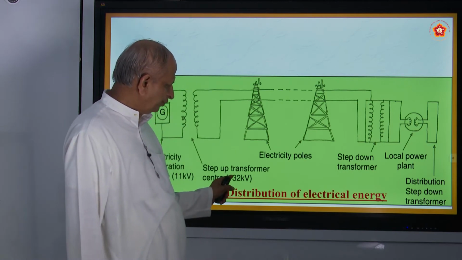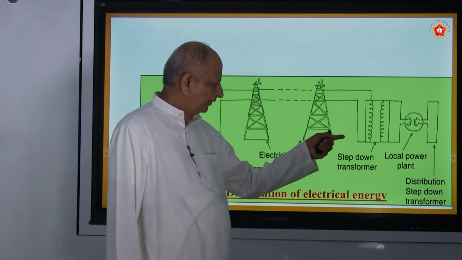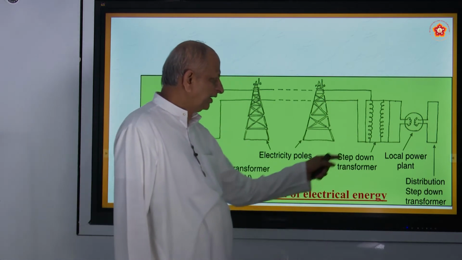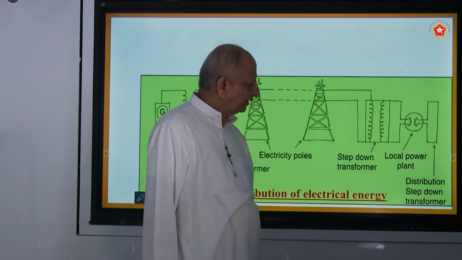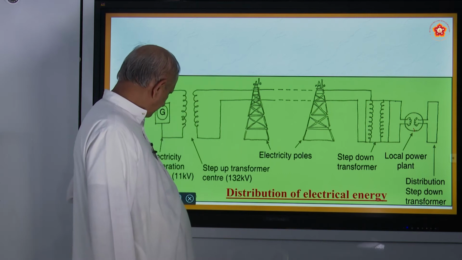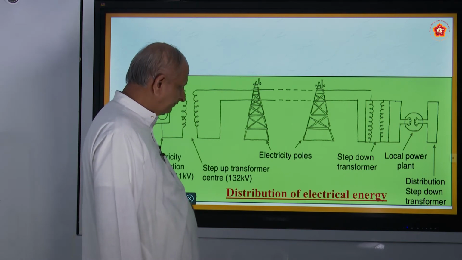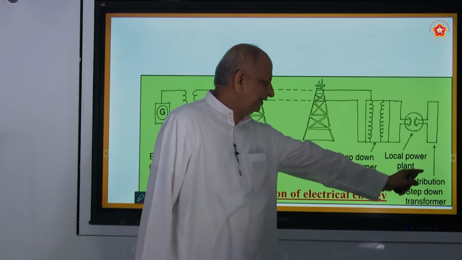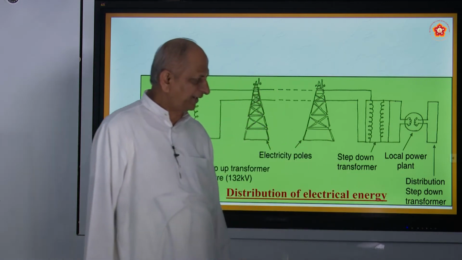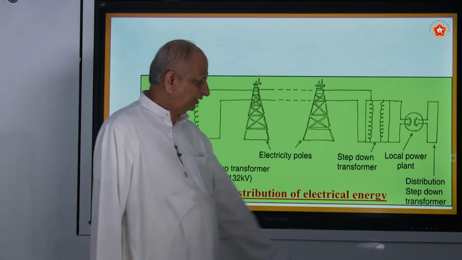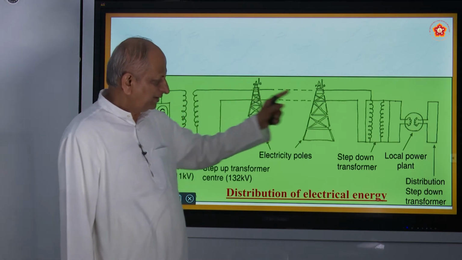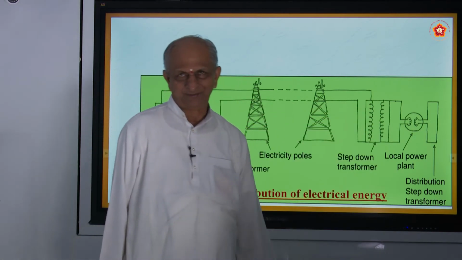So this 132 kV is reduced to 3.3 kV, and then it is still reduced, and this is a local power plant, it may be a house or a factory, and then it is distributed to different houses or factories like that. That is called a step down transformer. Here it is a step up transformer, here it is a step down transformer.